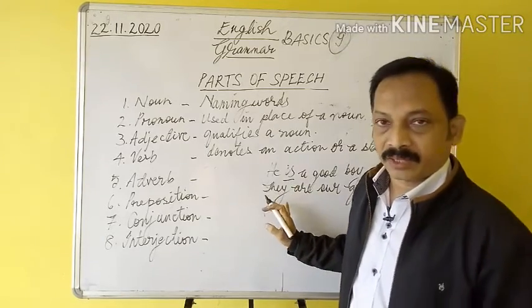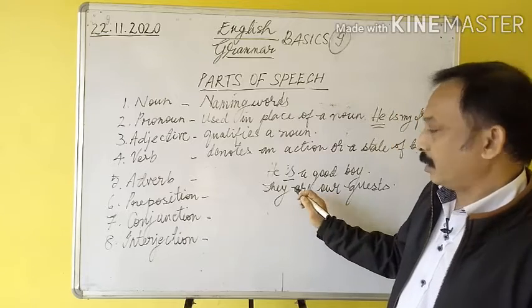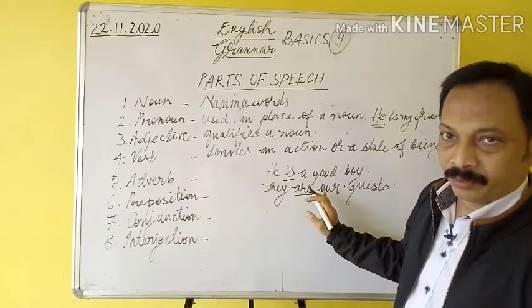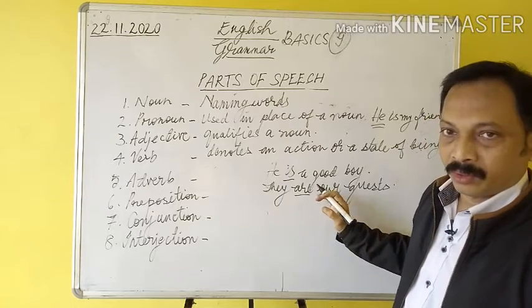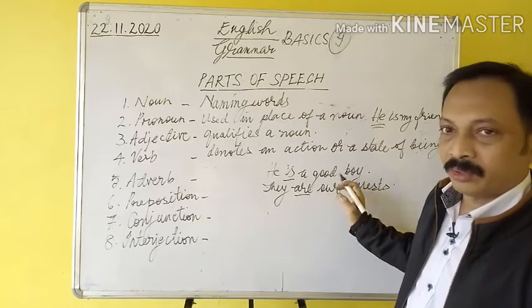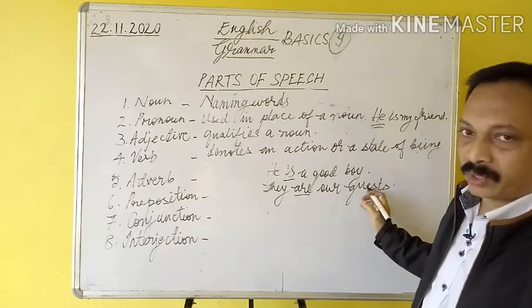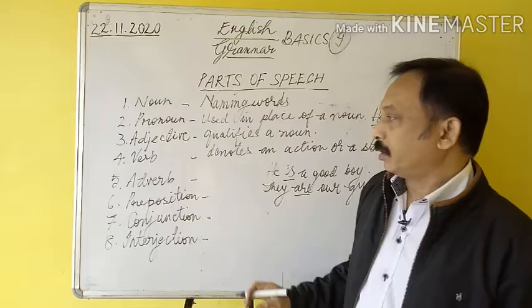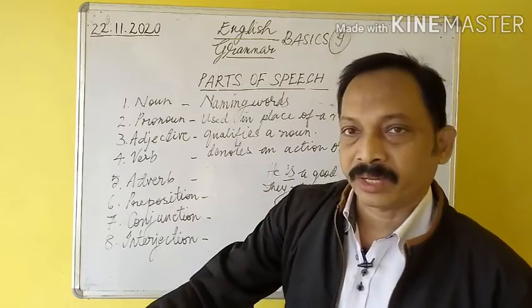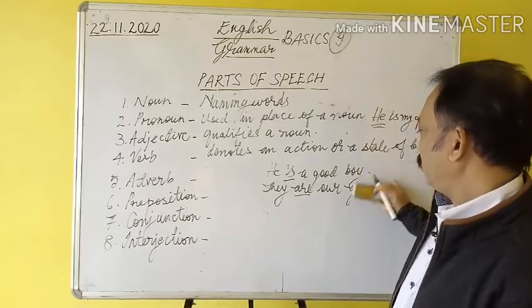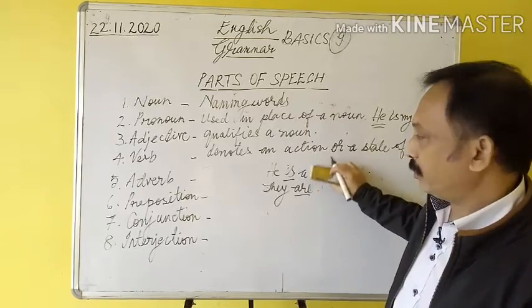They are our guests. In the sentence, are is the verb here. This is not an action word. This shows you the position or a state of being, how they are. They are our guests. There is no action. So a verb can denote an action or a state of being. State of being in simple words, position. Alright?